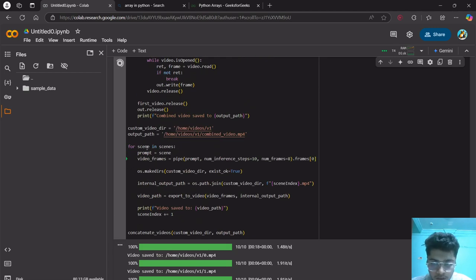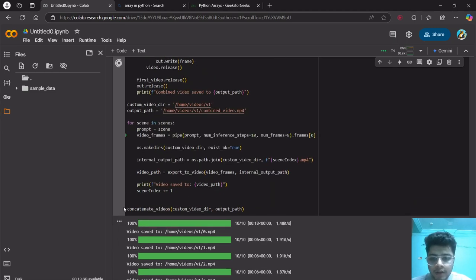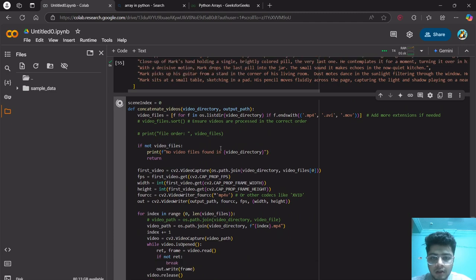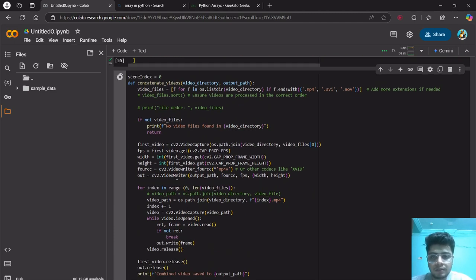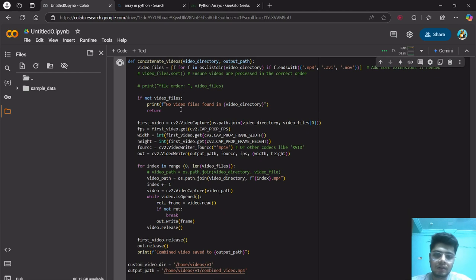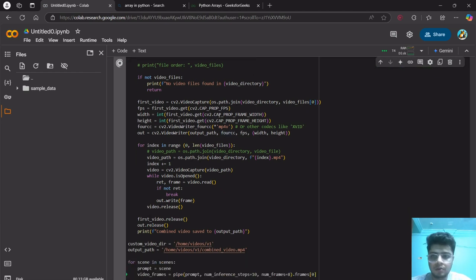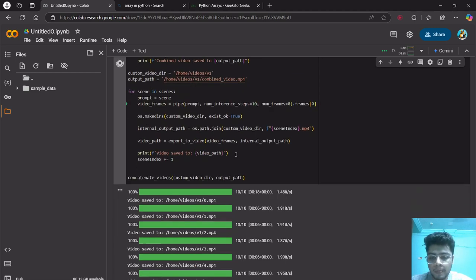Once the scenes are done and we have saved our output, then we go to concatenate videos. So it goes over here, and then it'll go into this function. So video directory, video files, the CV2 things. Basically, it takes FPS, height, width, then encoding, and some of the things it requires to generate the entire video. So it will take a video, input all the things, take the second video, input all the things, then mash it into one, and then give us the output.